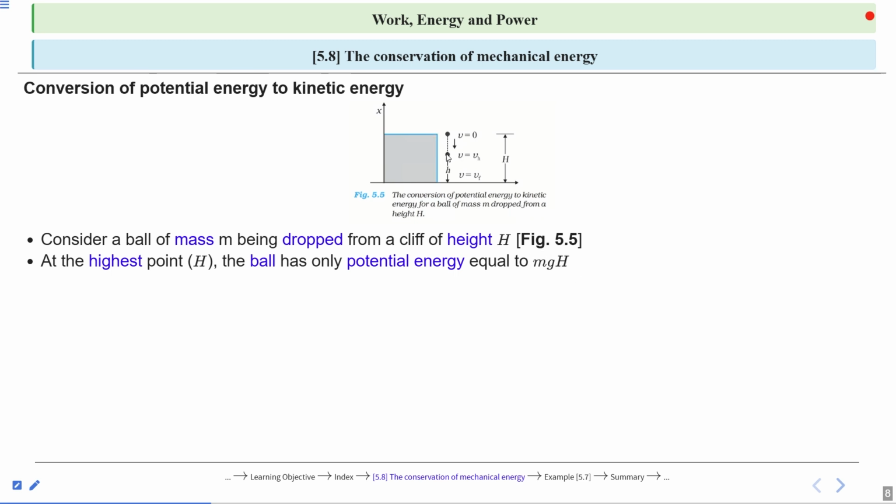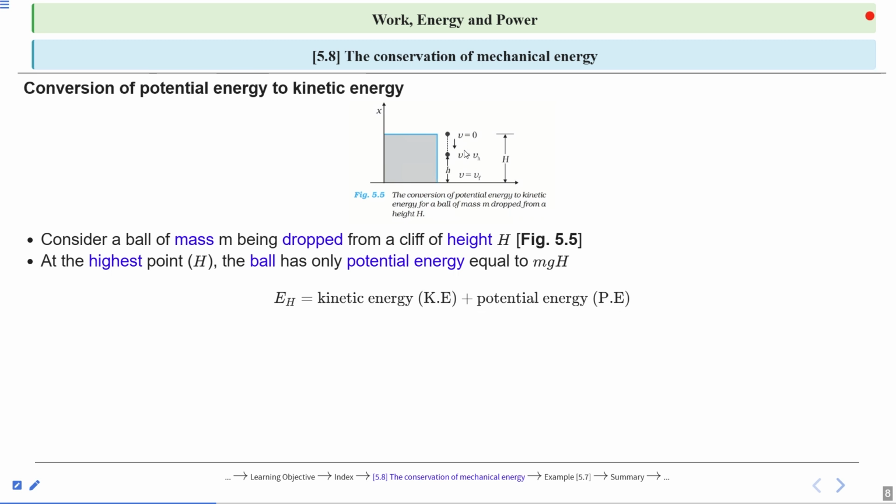And at the highest point, the kinetic energy is zero because the velocity is zero. So we can say the total energy at the highest point is equal to kinetic energy plus potential energy.